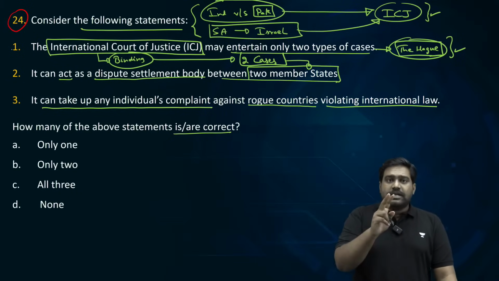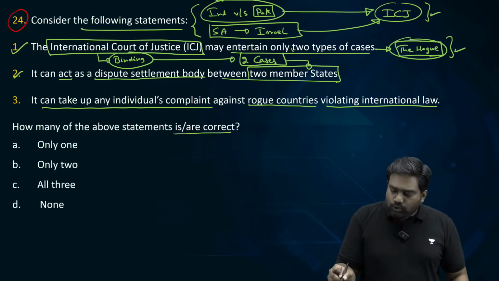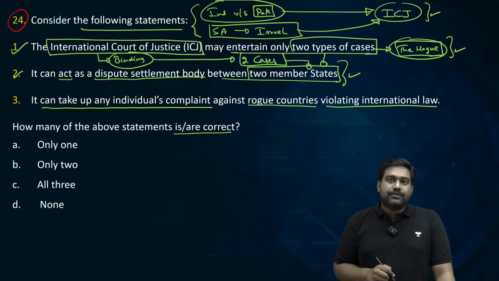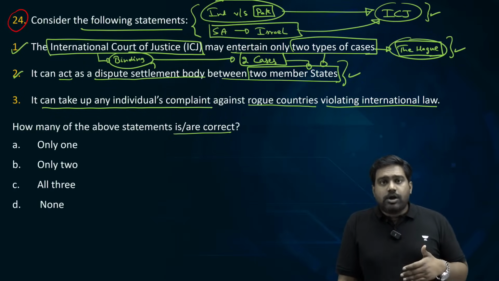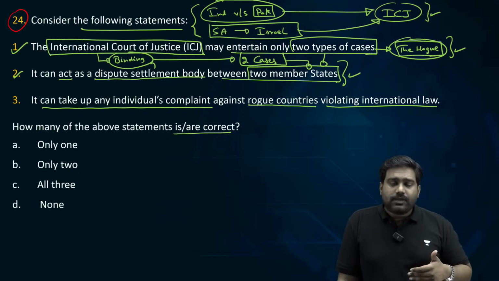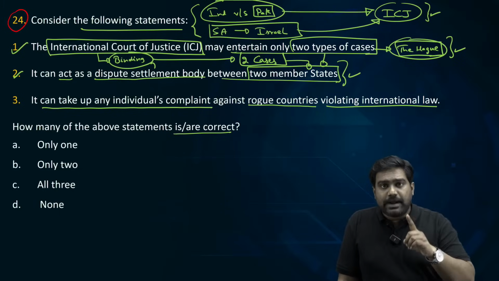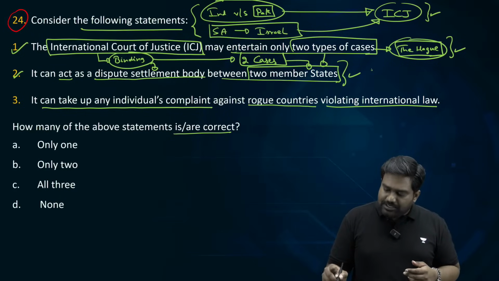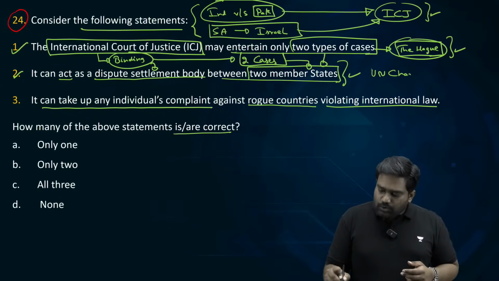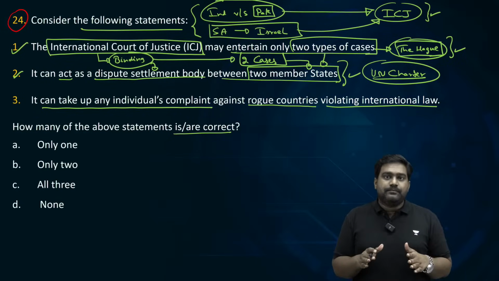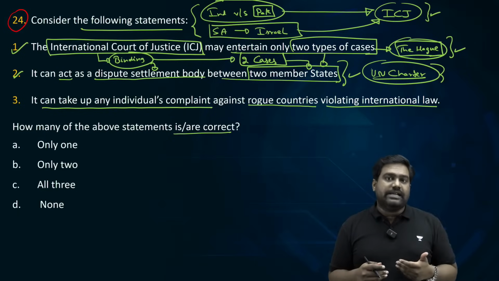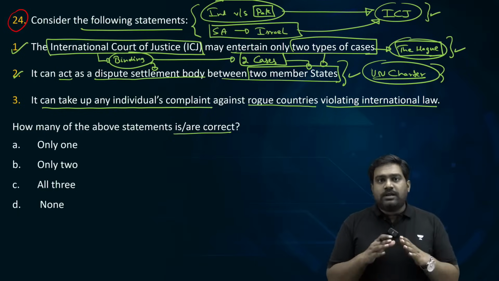So statement 1 and 2 becomes correct. It can entertain only two types of cases, and one of them is to resolve disputes between UN member states. In these cases, the orders passed by ICJ are legally binding because as part of UN Charter, the orders and directives of ICJ become binding on UN member states. Since all the 193 member states have accepted the UN Charter, the rulings of ICJ become legally binding on them. Is that clear? They can't violate. If they violate, there could be sanctions through UN Security Council. So statement 1 and 2 are correct.